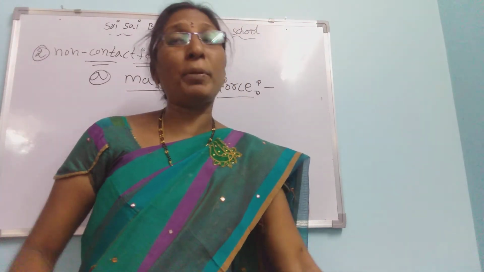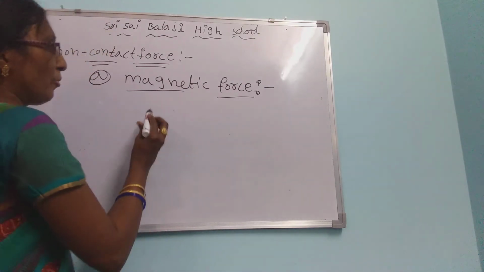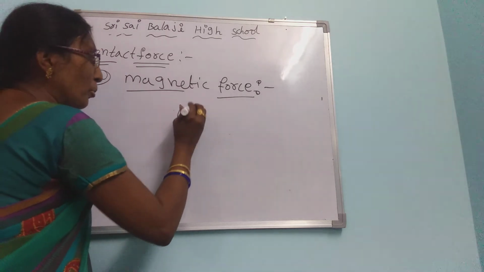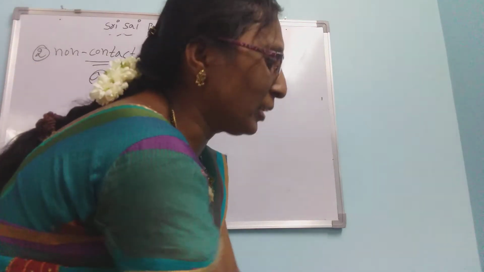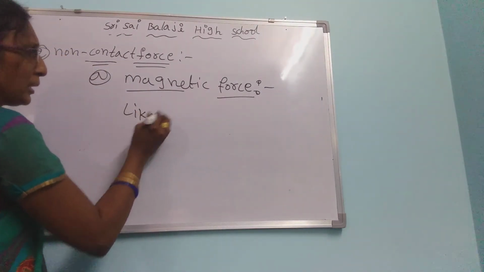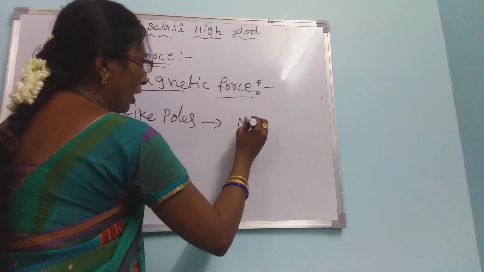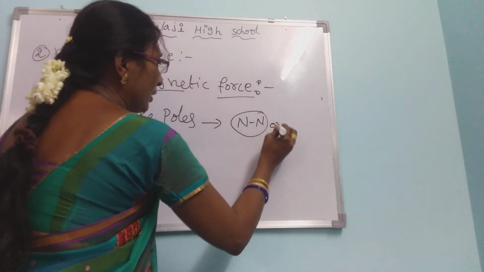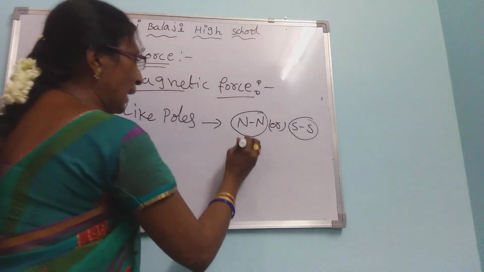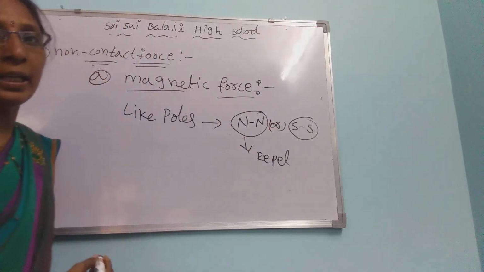In previous classes, in 6th class, we studied magnetic principles. For example, magnets have two poles. What are they? North pole and south pole. Like poles, north and north or south and south, repel.